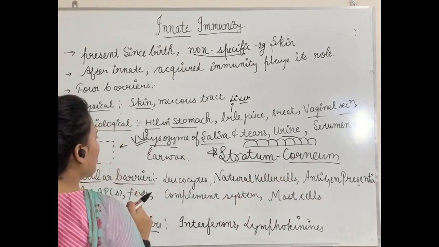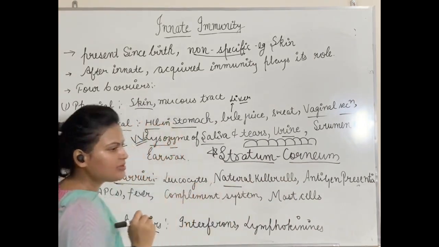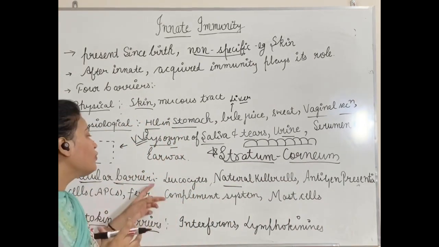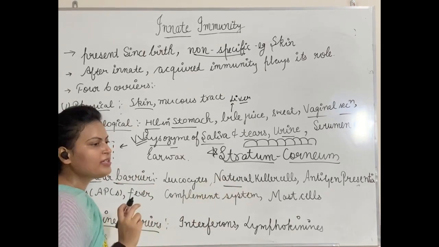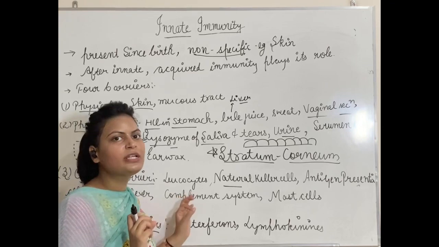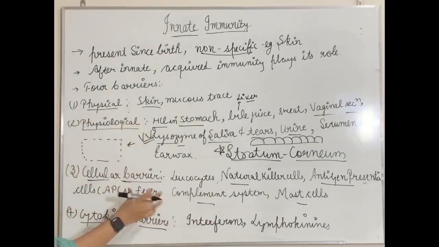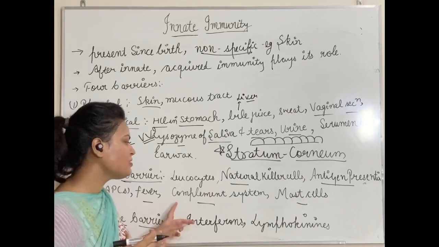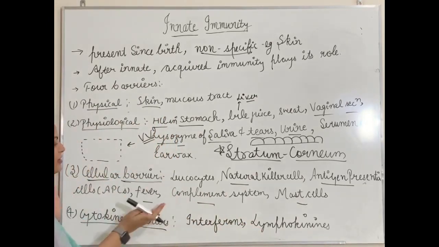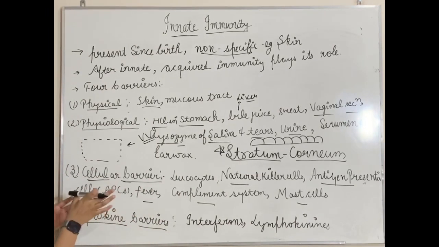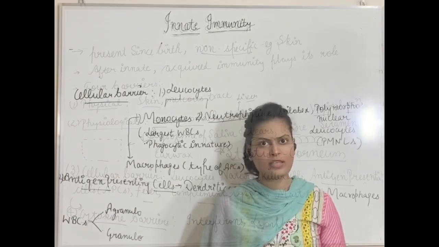Then we will talk about natural killer cells, which are NK cells. We will take each of them, leukocytes, NK, antigen presenting cells, each of them in detail. So don't worry about these. Cytokine barriers include various chemicals, interferons, lymphokines. Actually, if these cellular barriers are clear to you, then it will be easier for me to explain these cytokine barriers also. Start with cellular barriers.